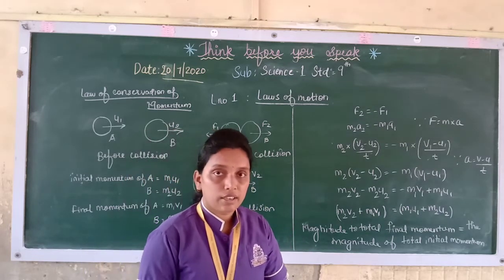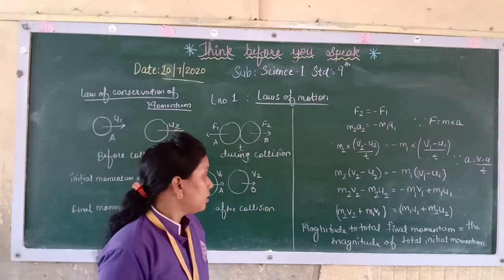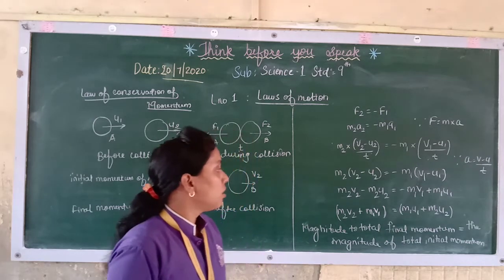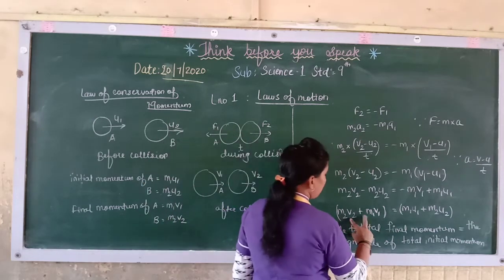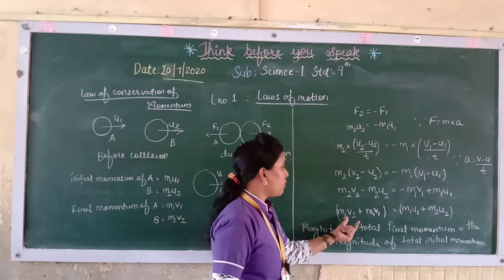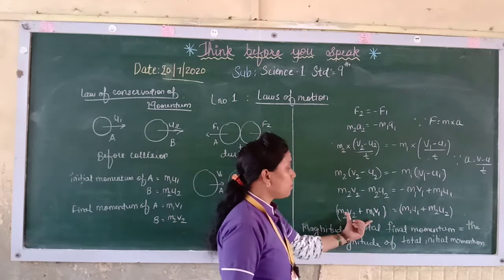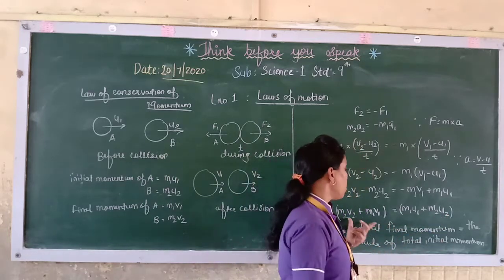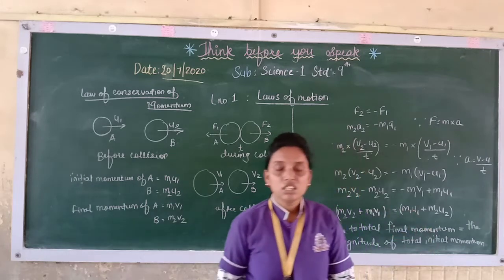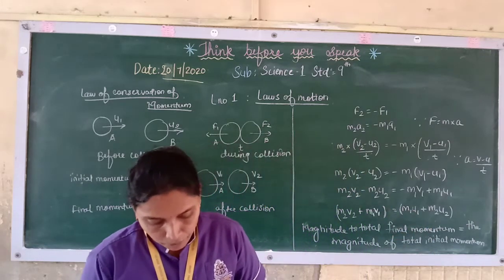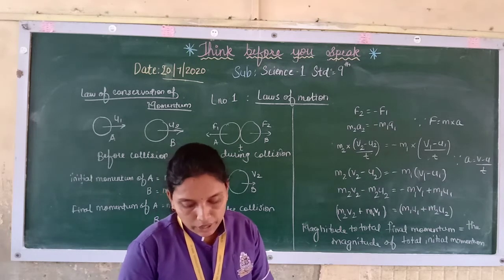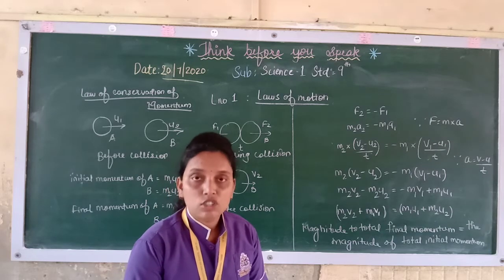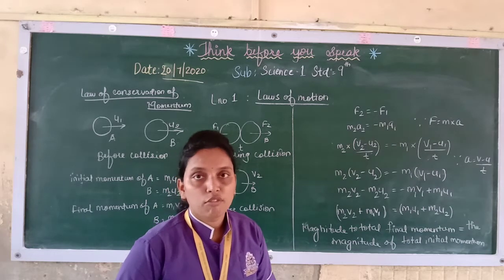See, this is final momentum because v is there, and these m1 and m2 are for objects A and B. This is initial momentum with u1 and u2. So when no external force acts on two interacting objects, their total momentum remains constant. It does not change. That is why it is conservation of momentum.